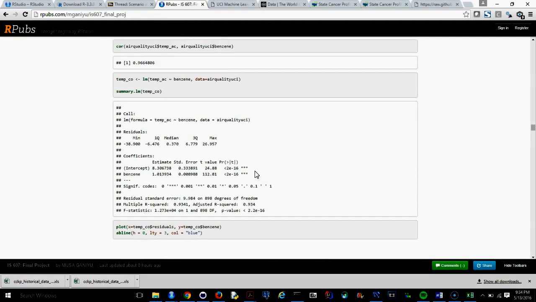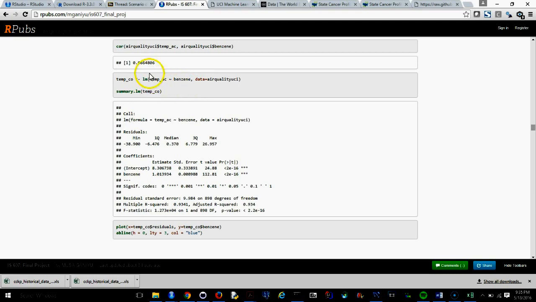There's a mistake there. And here we try to check if there's any correlation between the temperature, the air quality, and the benzene. We could see that this is on the high side, right? There is really a positive correlation between the two here. And again, we went ahead to check